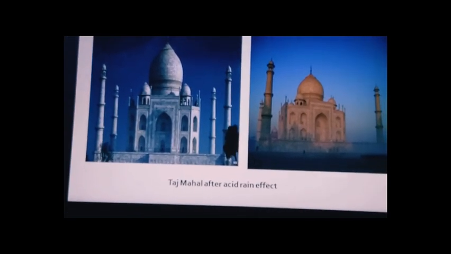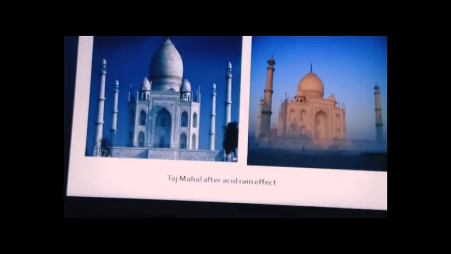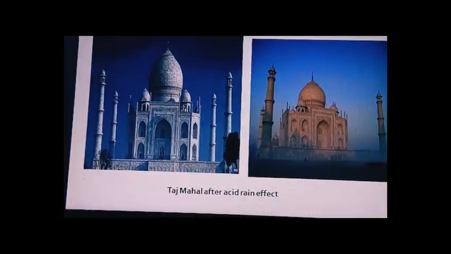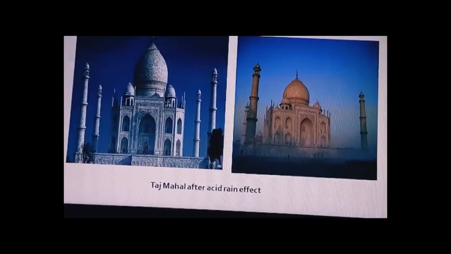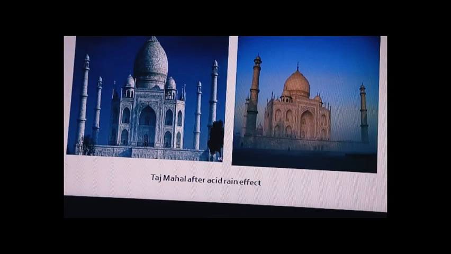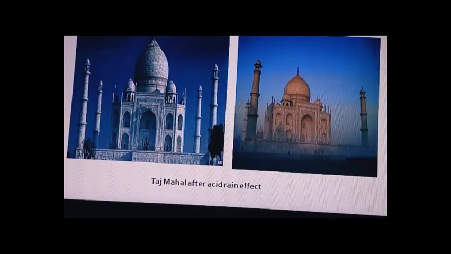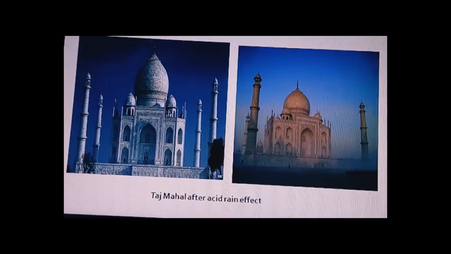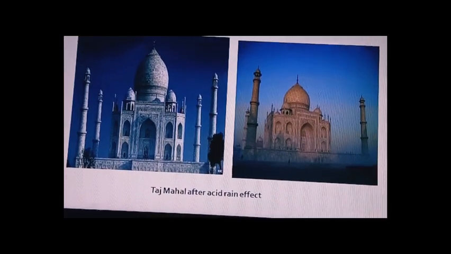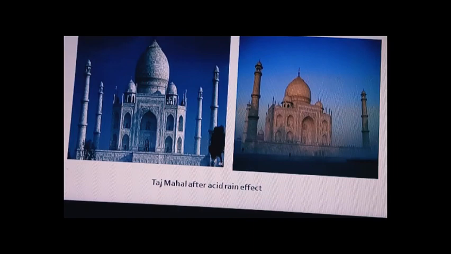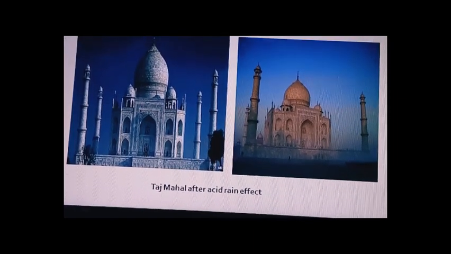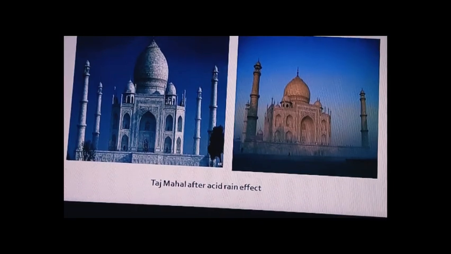It's a white monument, a really very beautiful monument. And after the acid rain effect, it has turned like this. It feels really bad to see such a good monument getting decolorized from white to pale yellow due to acid rain. You can also see the smoke accumulated at that spot, which is nothing but the traffic zone that occurred in that place.